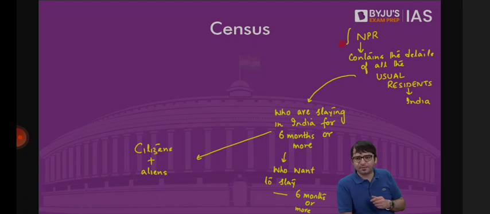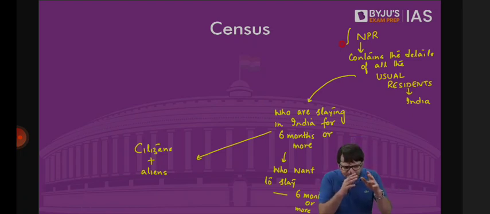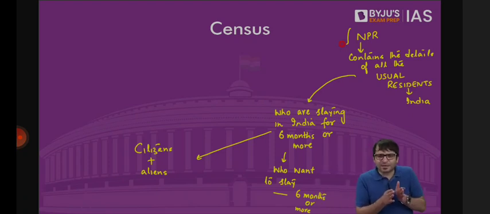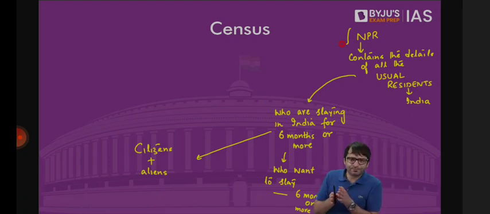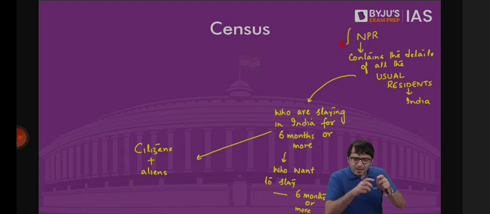P. Chidambaram, because he was the Home Minister in 2010 when NPR was implemented for the first time. The purpose was to look at the migration of the people within India. I may be from Karnataka, but I'm staying in Maharashtra for 6 or more months. Which means in Maharashtra, there should be some scheme for me if I'm poor, if I'm from the vulnerable community, if I'm a migrant, if I'm working as a street vendor, there should be some specific scheme for me. So how schemes can be made basis on the migration of the people.